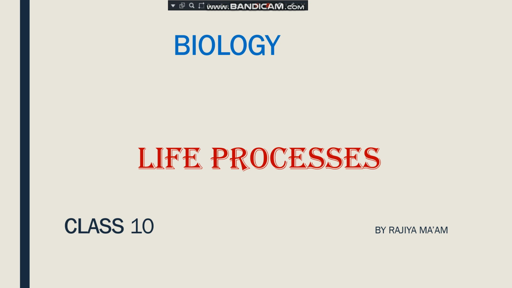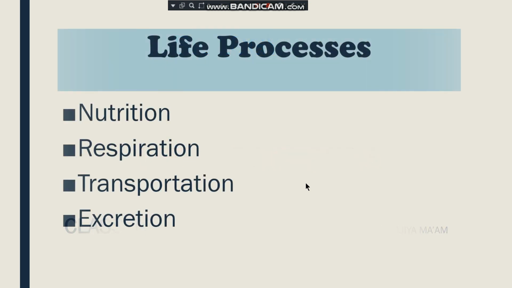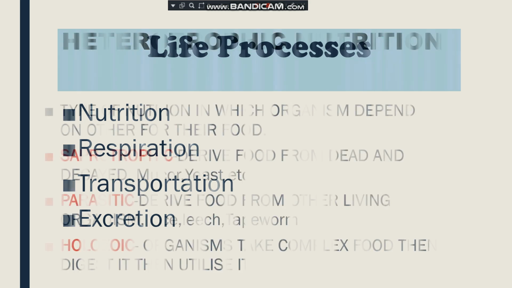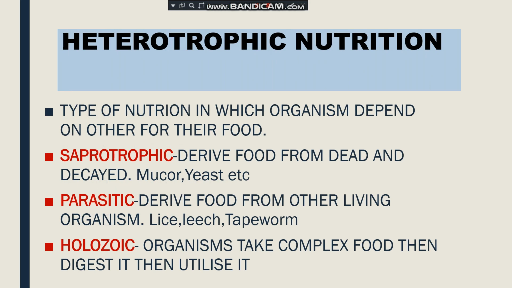In this chapter, we are going to study four life processes, that is nutrition, respiration, transportation, and excretion. Nutrition we have started. Nutrition is the process of intake of food. It is called nutrition. Okay, and there are mainly two types of nutrition, that is autotrophic nutrition and heterotrophic nutrition.